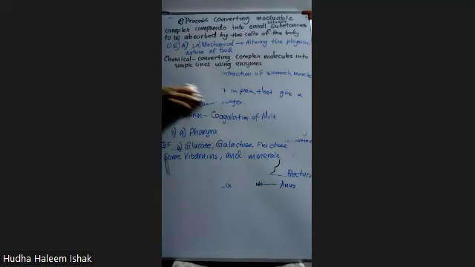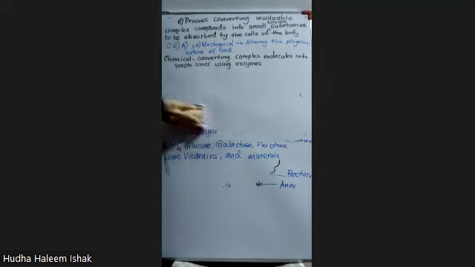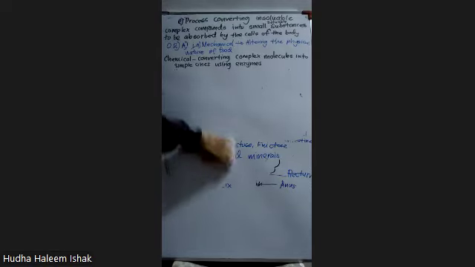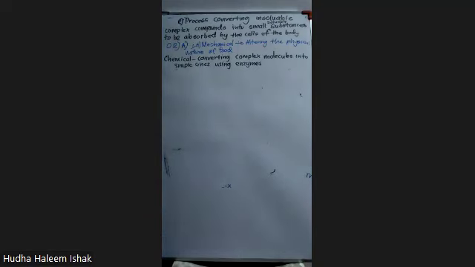So give me the example you all wrote for mechanical digestion. Let me know your answers.